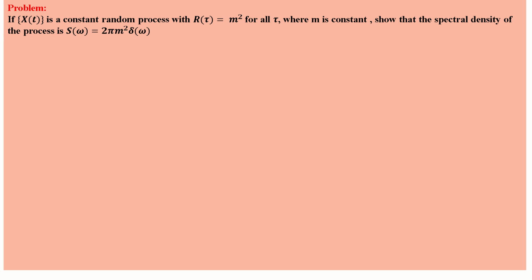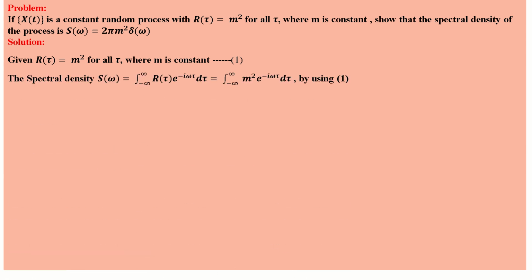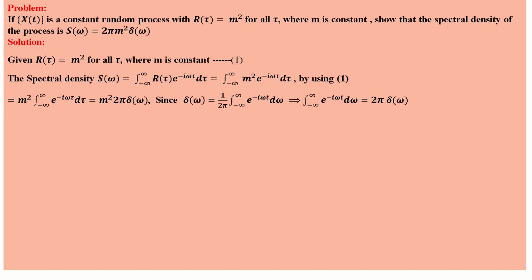X(t) is a constant random process with R(tau) equal to m square for all tau, where m is a constant. Show that the spectral density of the process is S(omega) equal to 2 pi m square delta(omega). Given R(tau) equal to m square, the spectral density S(omega) is the Fourier transform of R(tau), which is the integral from minus infinity to plus infinity of m square e power i omega tau d tau.